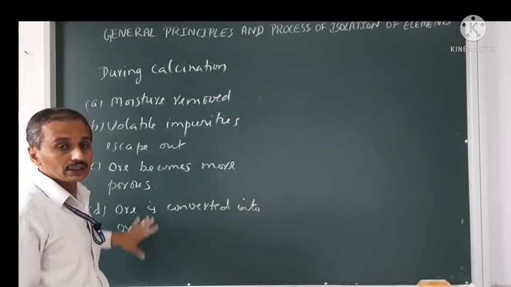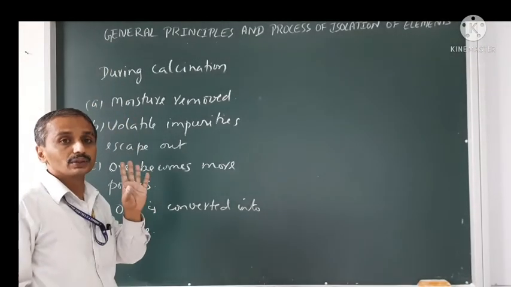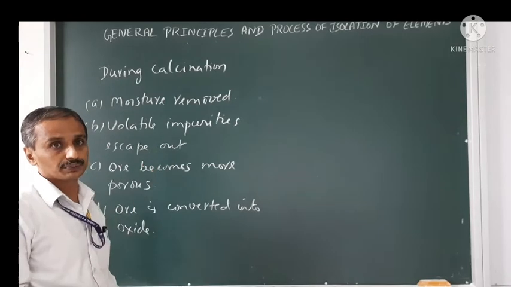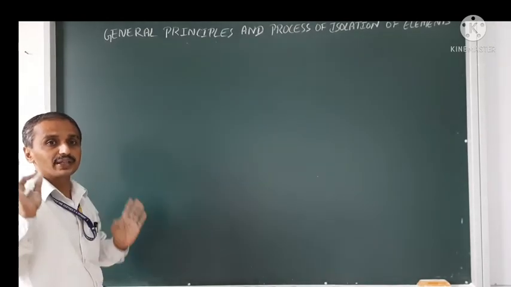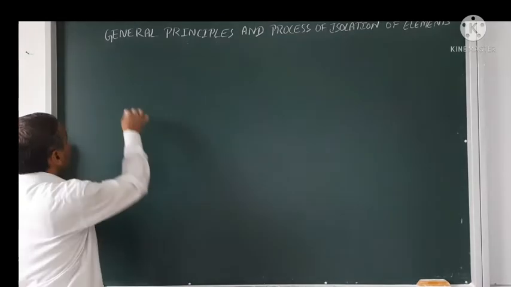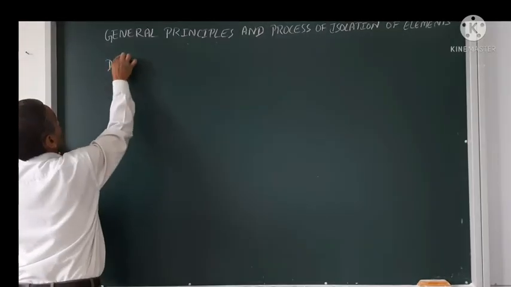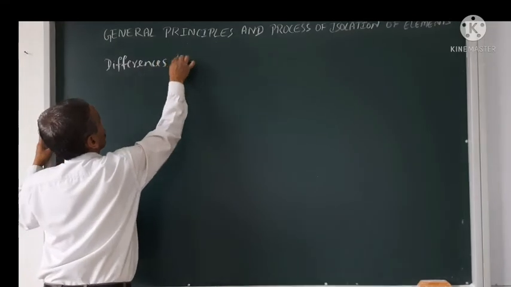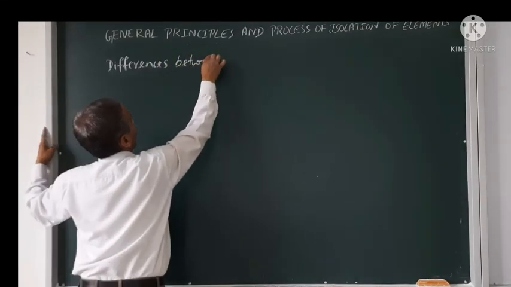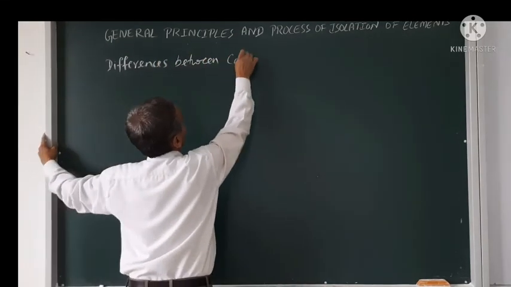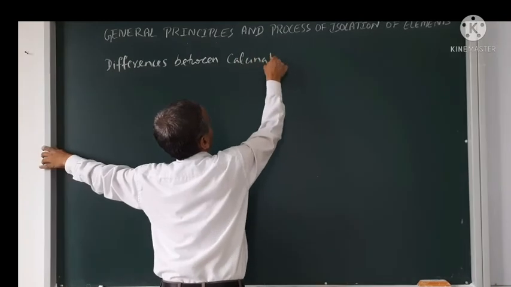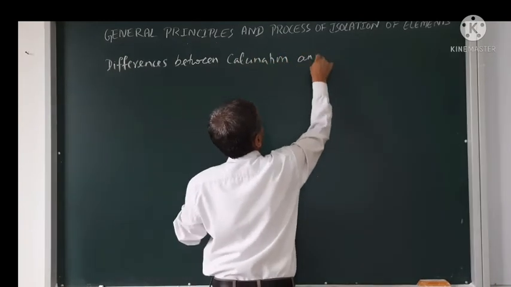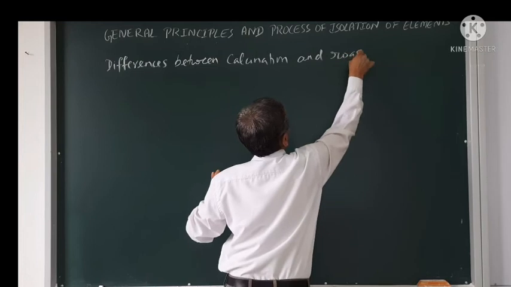So, note down all these things which happen during the calcination process. Now, the next one is the difference between calcination and roasting.